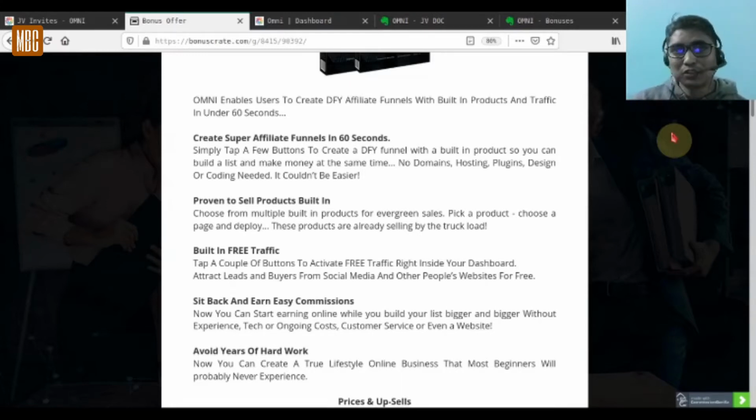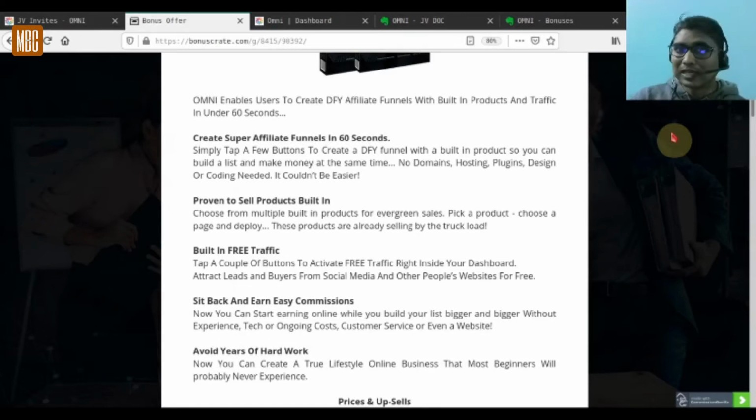It's a done-for-you solution in one word, and you don't need any domain, any hosting, any plugins. You don't have to be tech savvy, no experience required, and no coding knowledge required. You just need to sit back and earn the commissions after you have set it up. Being an affiliate marketer myself, I find it a really very useful plugin because you just need to set it up and forget it. If that interests you, please stay on.